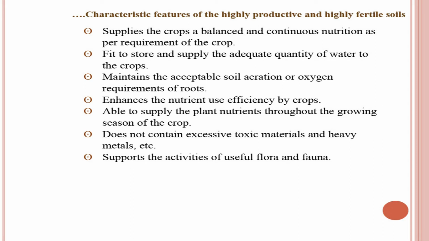Therefore, such toxic materials, polythene or some pesticides should not reach the soil. It supports the activity of useful flora and fauna. A productive and fertile soil should support a high quantity of flora and fauna in the soil.